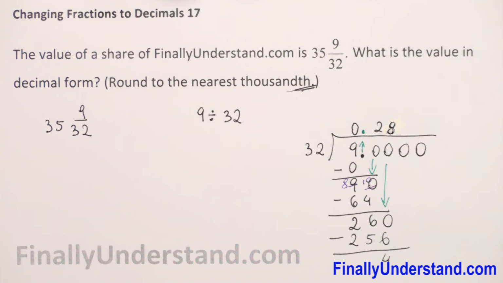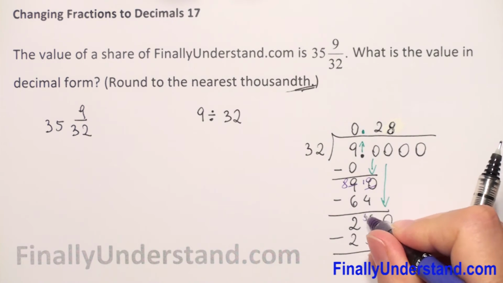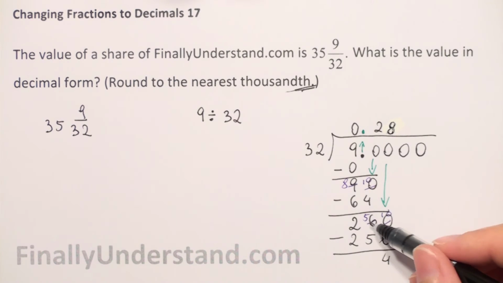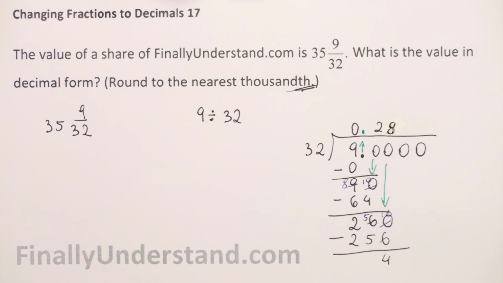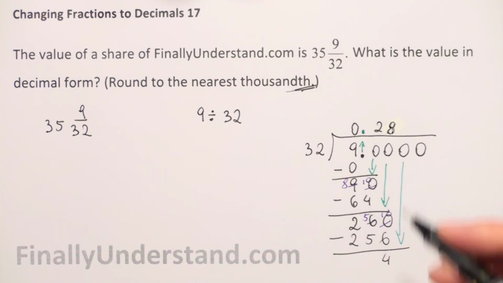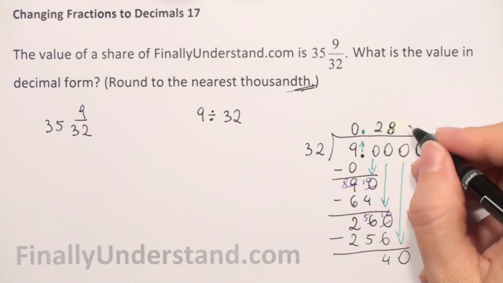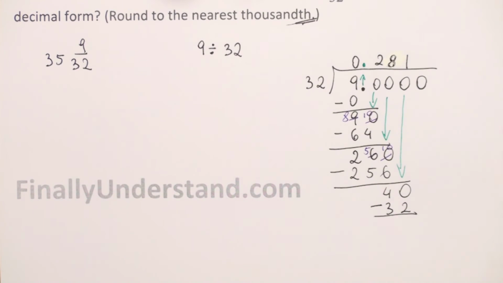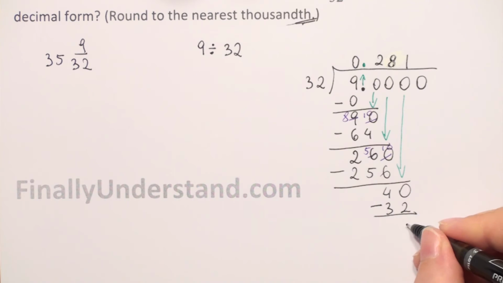We will borrow 1 from 6, so it will be 5, and we will have 10 at the end. 10 minus 6 is 4. 5 minus 5 is 0. 2 minus 2 is 0. We don't have to write that. We take down the next digit, and we have 40 divided by 32 is 1. 1 times 32 is 32. Subtraction, and we have 40 minus 32 is 8.